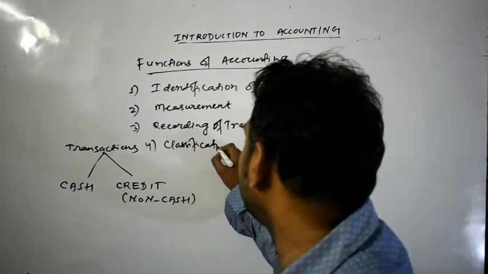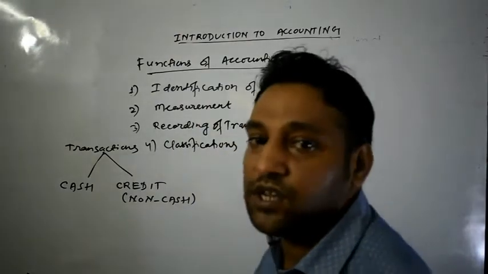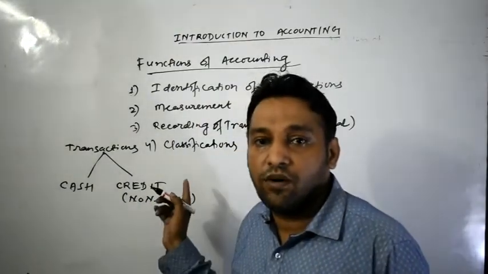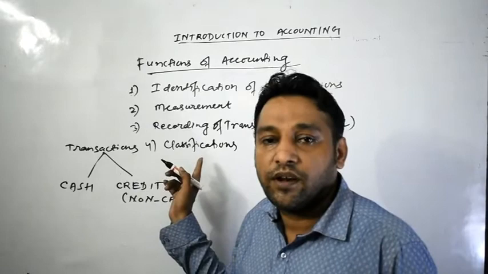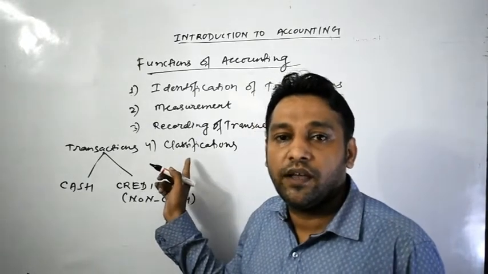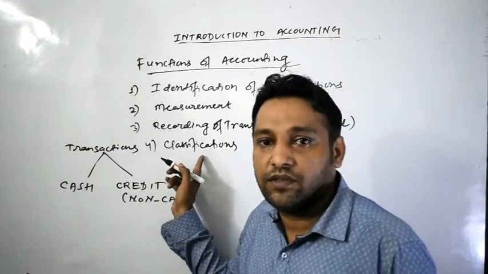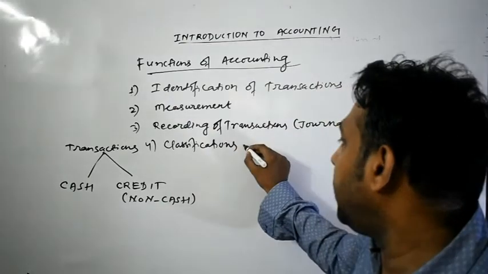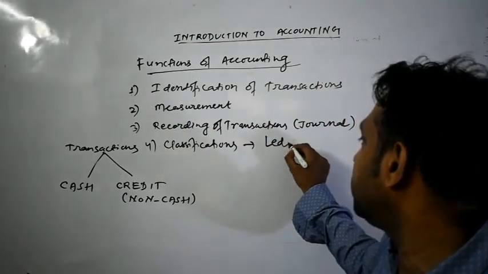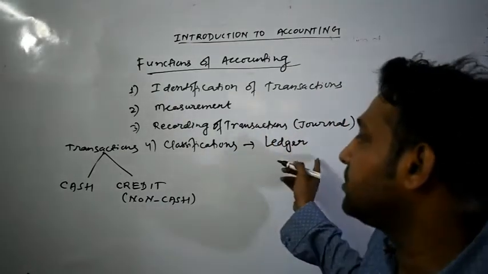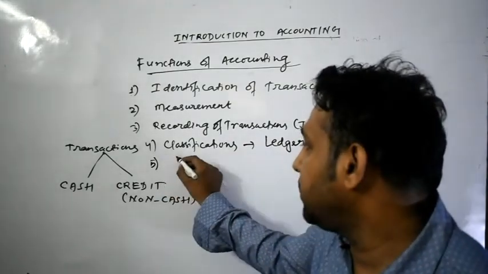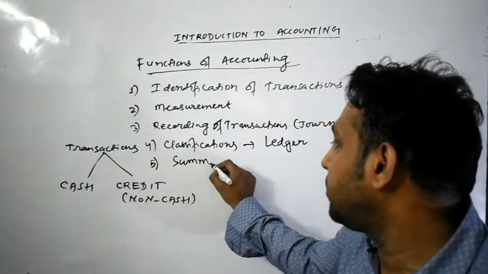Classification. Okay, so whatever the accounts which has been recorded in the books, suppose जो भी transactions हम record करेंगे उसको हम क्या करेंगे? That would be classified. Okay, so such classification of accounts is otherwise known as your ledger. इसको हम क्या बोलते हैं? Ledger. Next bit, after the preparation of ledger, what we have to do?